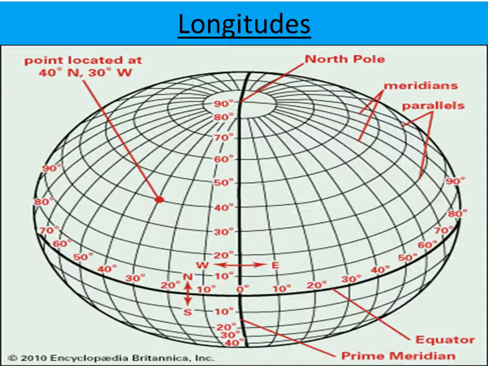Now, the lines of longitude, like the lines of latitude, are also imaginary lines, going from the North Pole to the South Pole. Children, in this picture, the lines of longitude, the vertical lines, are semicircles that run from the North Pole to the South Pole.